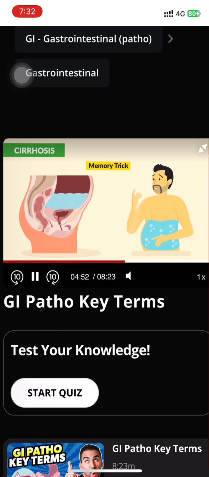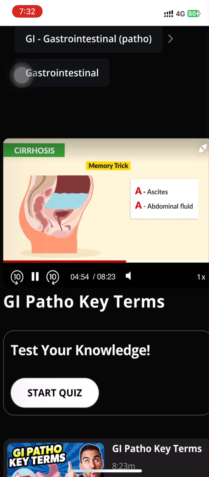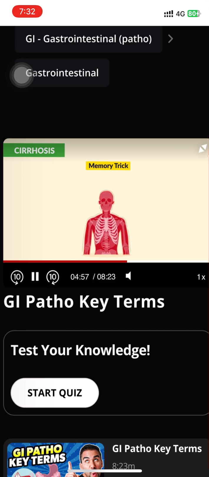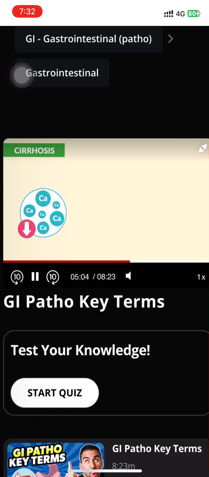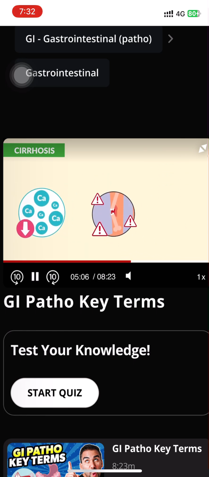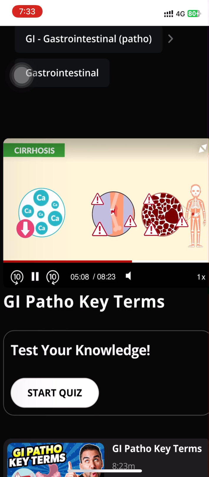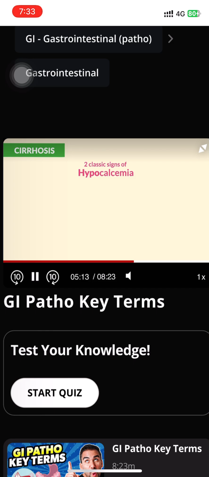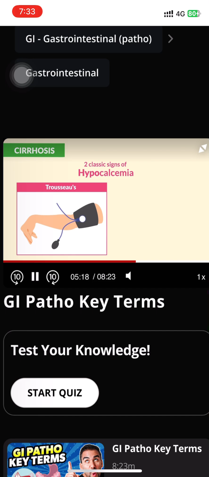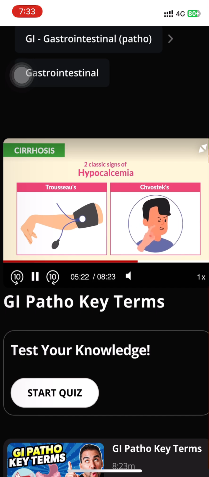So just think of the double A's. Ascites is for abdominal fluid. And lastly, with hypoalbuminemia, we see low calcium inside the blood due to low binding. So we see weak bones with a big risk for fractures and even osteoporosis, those porous bones. And lastly, the two classic signs of hypocalcemia, or basically low calcium, are Trousseau's, where we have an arm twerk with a blood pressure cuff on, and also Chvostek's, which is a smile when you stroke the side of the cheek.